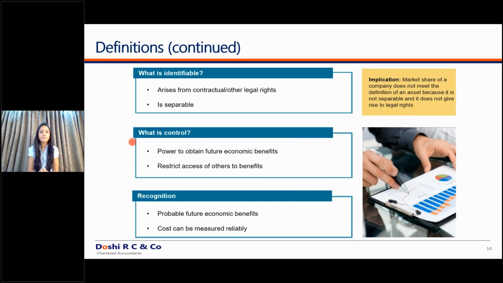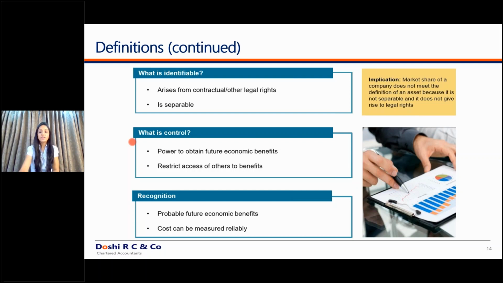You can sell the customer list to another company for their own benefit. So many transactions occur where an app or any business sells its customer list to Facebook or any other such entities. That is why a customer list is an asset to the company. Then what is the second criteria?